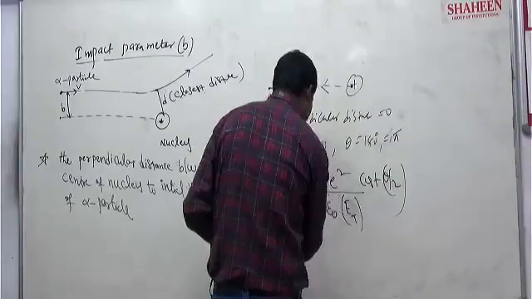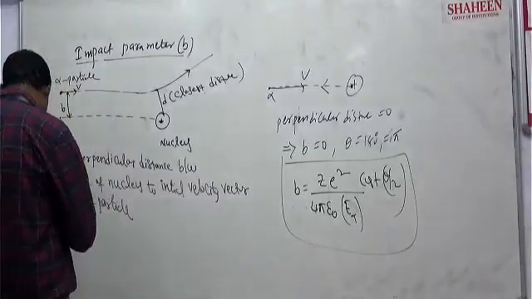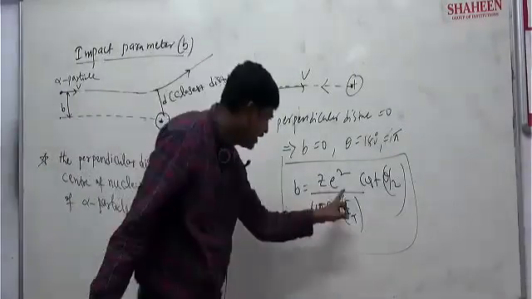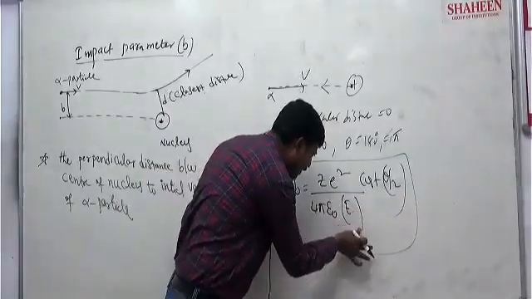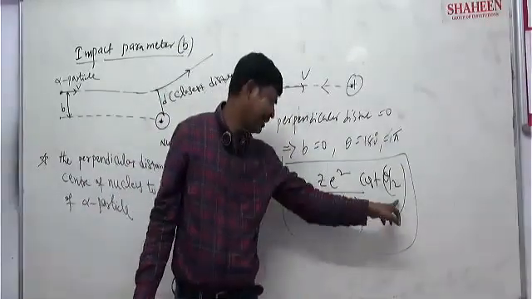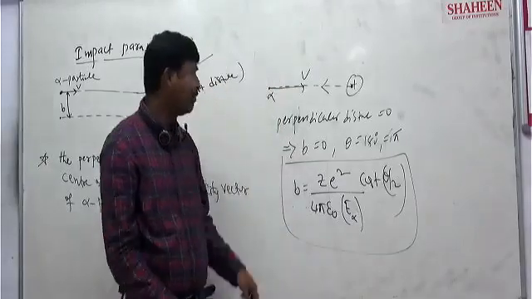This is the relation between the angle of scattering and the impact parameter. B is equal to ZE square cot theta by 2 over 4 pi epsilon naught into alpha particle energy. So this is the impact parameter.